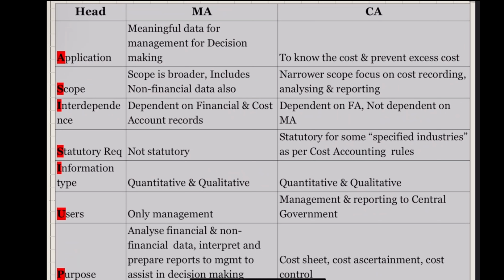Also, it is not that all internal users will have access to cost data. Cost is very sensitive data. So it is accessible only to management internally, and outside only to the central government and the auditor. Even though the auditor is an external entity and not the CG, he has signed an NDA with the company. That is why auditors also know about this. Whereas management accounts are not published anywhere.